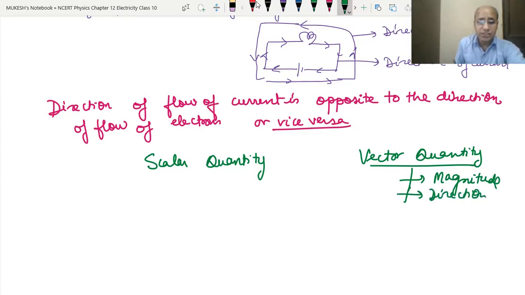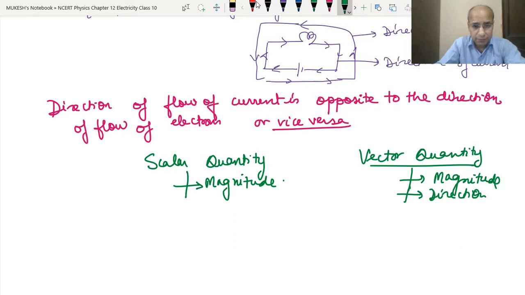We had studied that scalars have only magnitude. Just think, students, just think what type of quantity the current is. Is it scalar or vector? Just think for a minute. I am just stopping. So what is your answer?